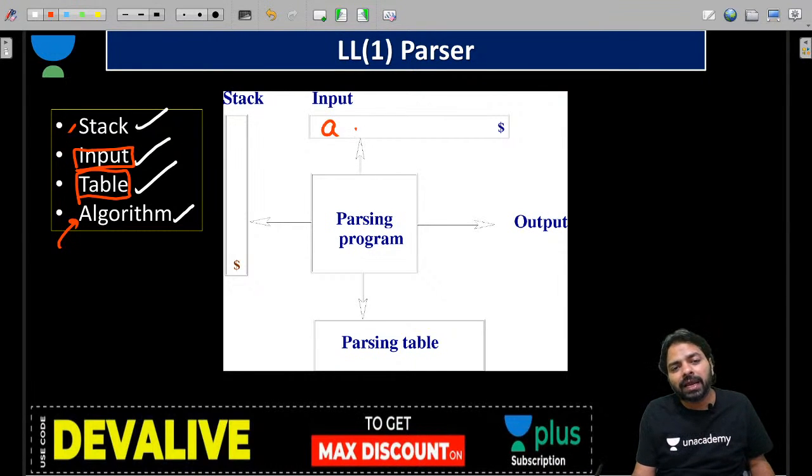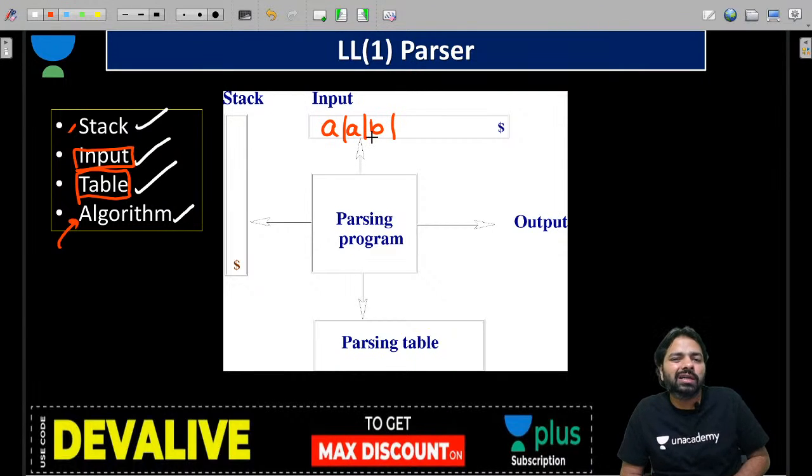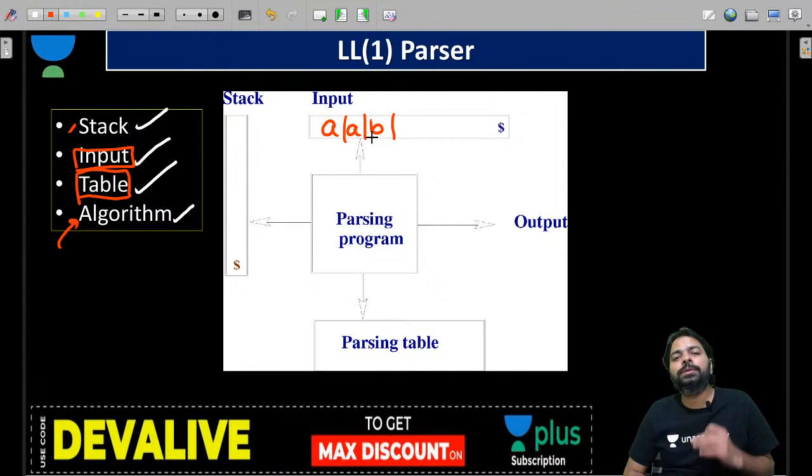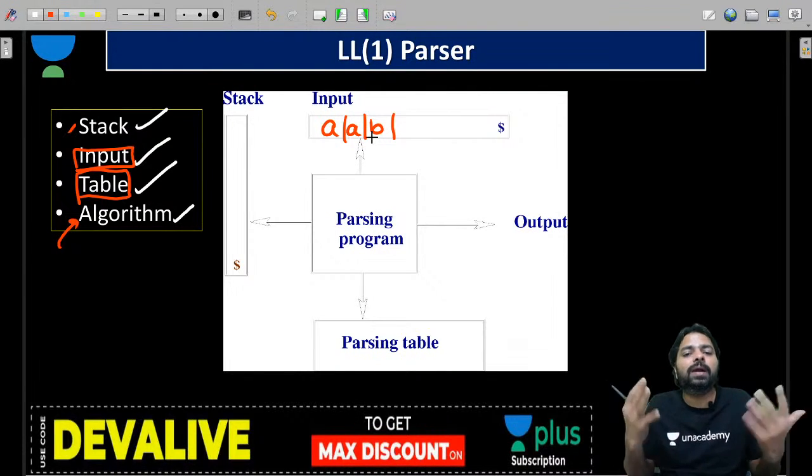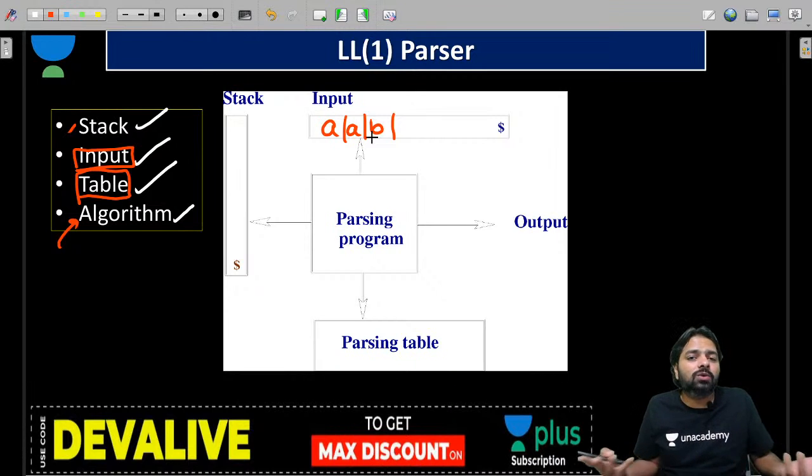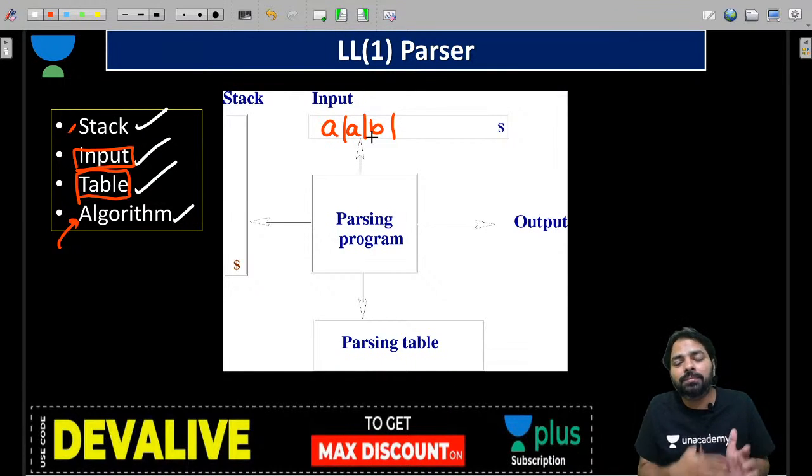Your input is maybe like your program, maybe AAB. AAB is not just characters, guys. They are going to be tokens. They are going to be your program tokens. AAB is your program. You may call it a string, but actually it is a program converted into 3 tokens, right?